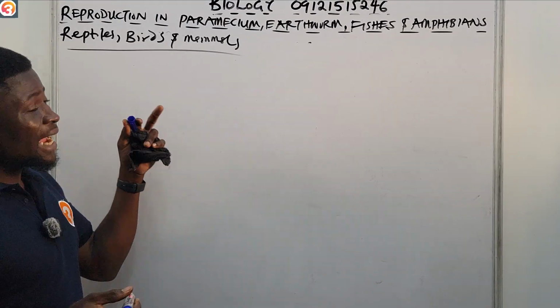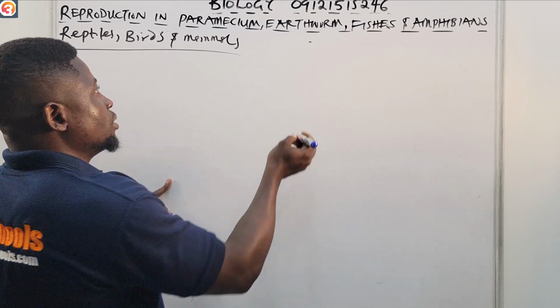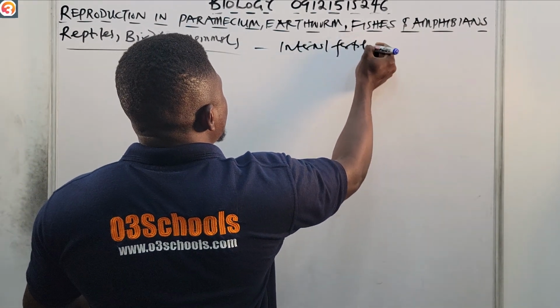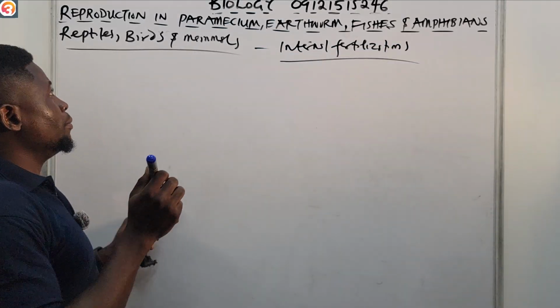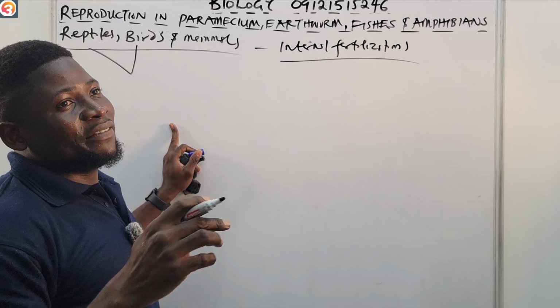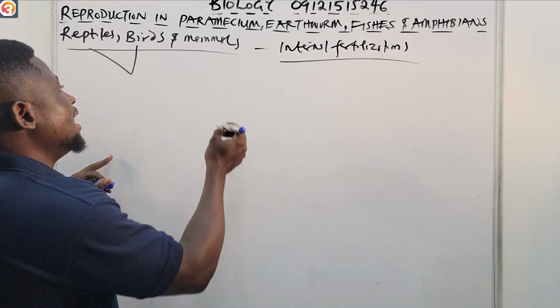Now, for reptiles, birds, and mammals, they carry out internal fertilization. Basically for birds and reptiles, what happens mostly is that after fertilization, they lay their eggs on dry land.